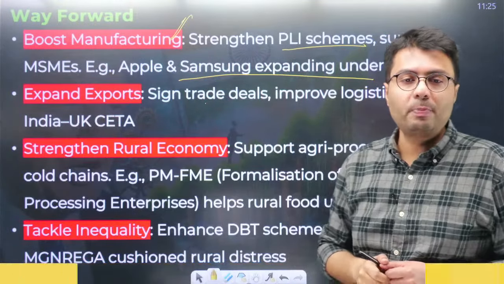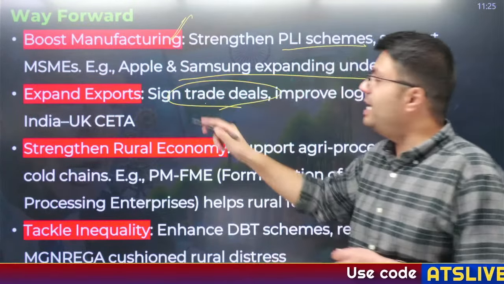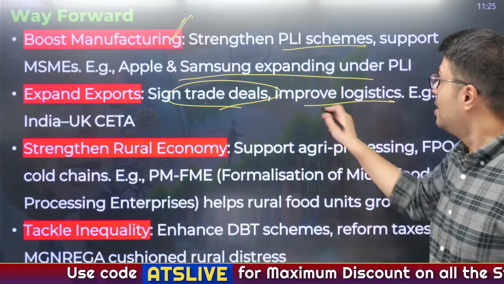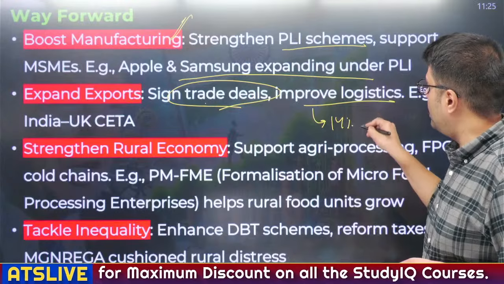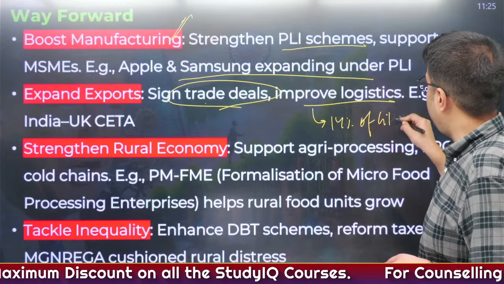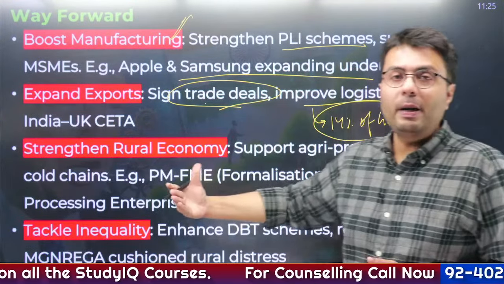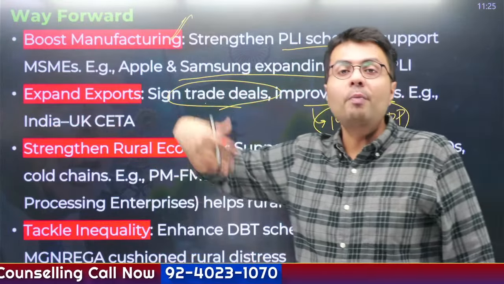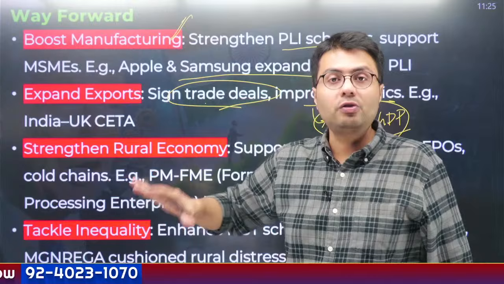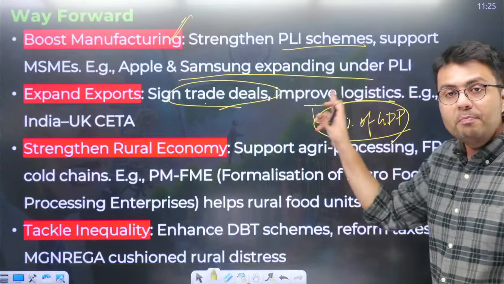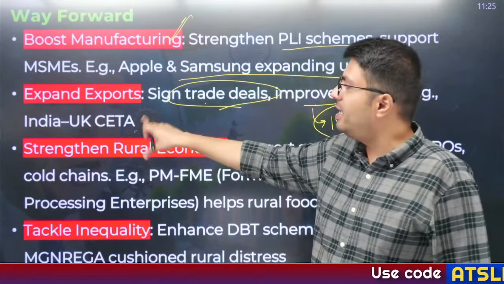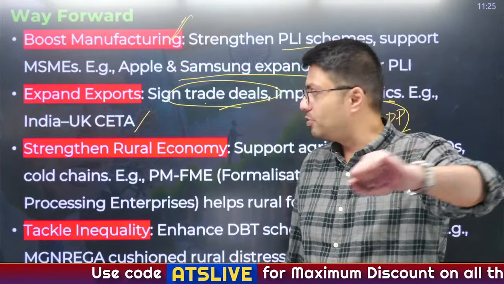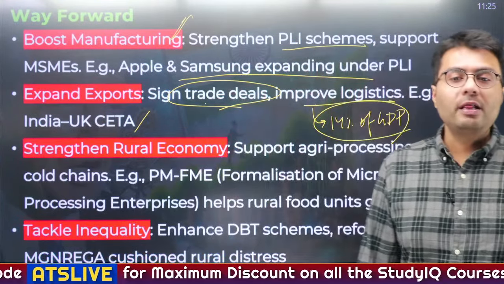Similarly, we also need to expand exports, and for that we need to sign trade deals with more countries, and we also need to improve our logistics, because our logistics cost is about 14% of GDP, and therefore when you are spending so much money on transport, your overall cost increases. So whenever you want to promote your exports, you need to bring down the cost of your items, and you can do so by improving logistics. For example, the recent trade deal signed between India and the UK is an example of how you should do that with other countries also.